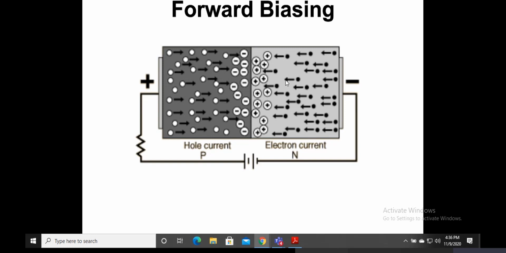Now what happens then? Now we know that there are holes over here, and there are electrons in the n-type, and they try to jump, only at this region. Now it's very interesting. As you can see here, these are all minus, whereas these are all plus. How did that happen? Because some electrons jumped from over there to here, and so these holes are now filled. Similarly, these holes jumped and these electrons jumped, so there was some movement from both the sides. And so interestingly, at this particular junction, this is what we call a p-n junction,